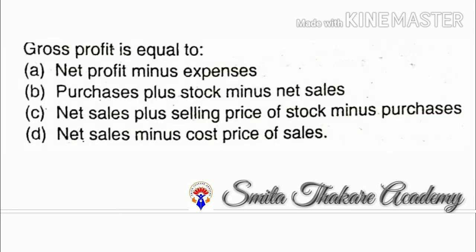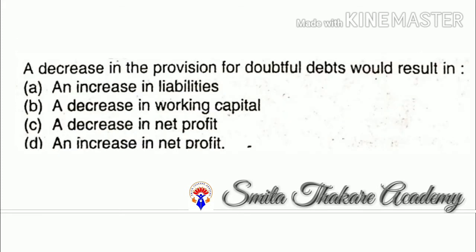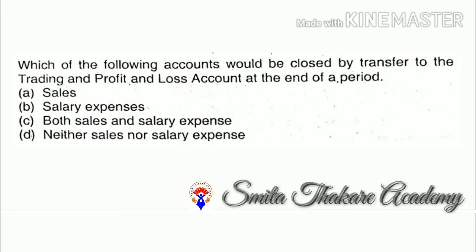Gross profit is equal to net sales minus cost price of sales. A decrease in the provision for doubtful debts could result in an increase in net profit. Which of the following accounts could be closed by transfer to the trading and profit and loss account at the end of the period? Both sales and salary expenses.